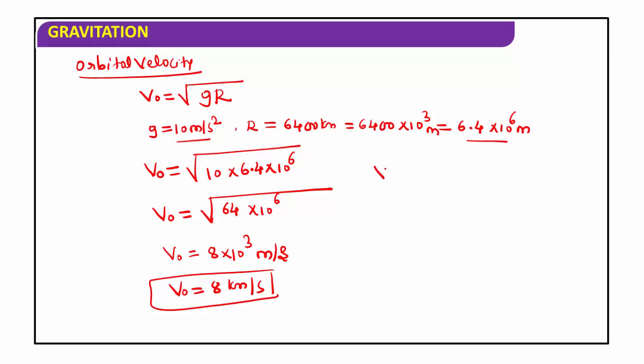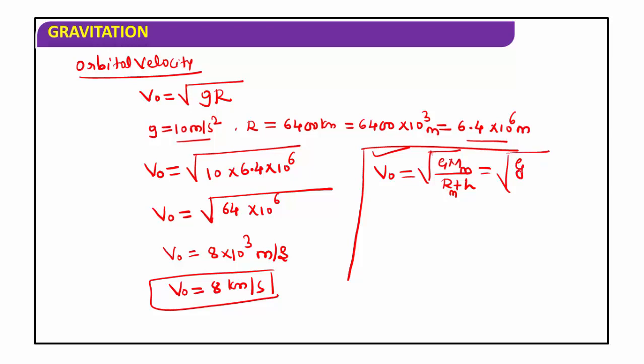The general equation for orbital velocity is Vo equal to root of GM divided by R plus h. When you substitute GM equal to gR square and h equal to 0, only then you get Vo equal to root of gR. If you write this equation for any other planet, for example the moon, you write G Mm by Rm. Here G is the universal gravitational constant. It is a constant for the entire universe.